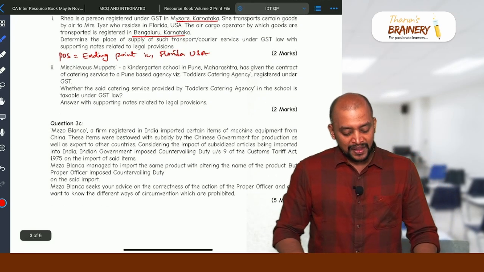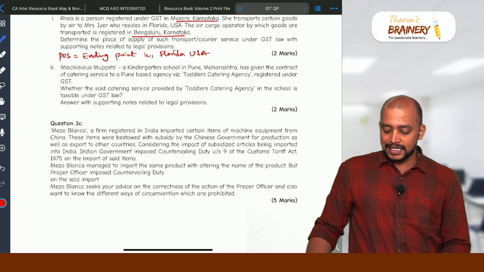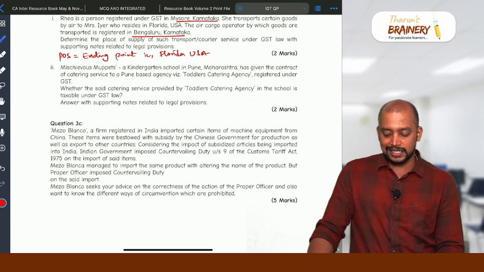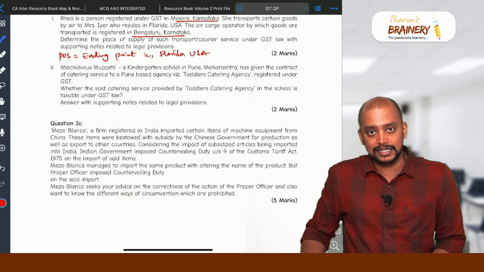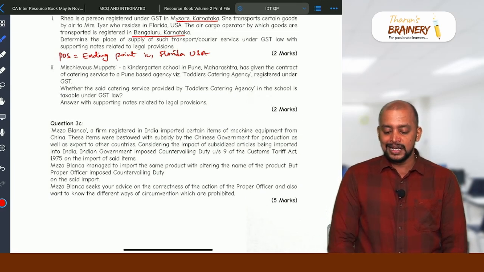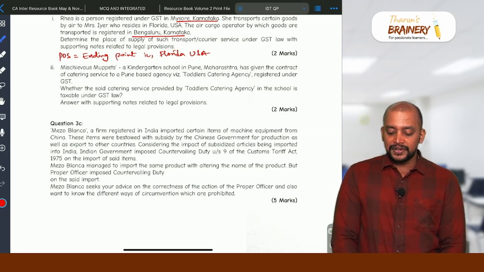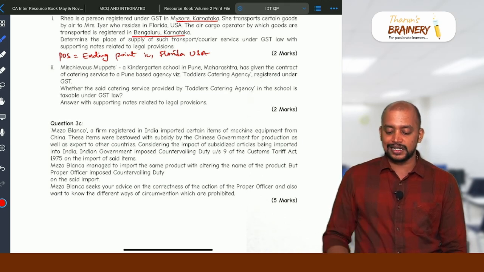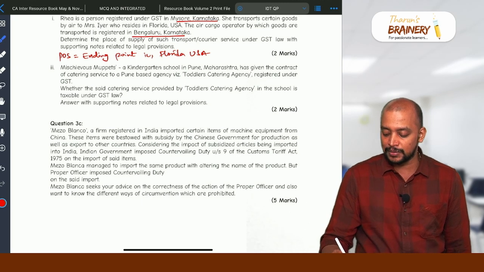Then number 2. Mischievous Muppets, a kindergarten school in Pune, Maharashtra, has given the contract of catering service to a Pune-based agency, Toddlers Catering Agency, registered under GST. Whether the said catering service provided by Toddlers Catering Agency in the school is taxable under GST? No, it is exempted. Why is it exempted?